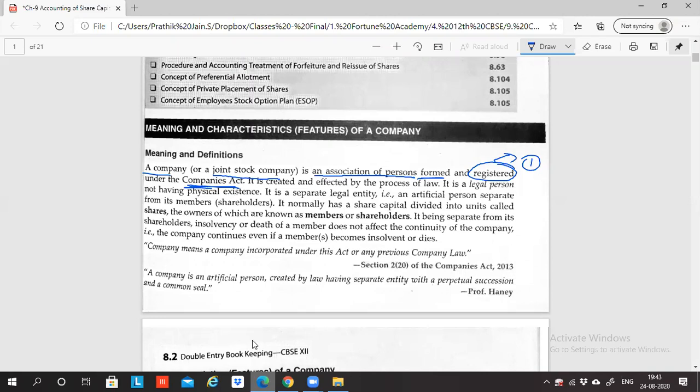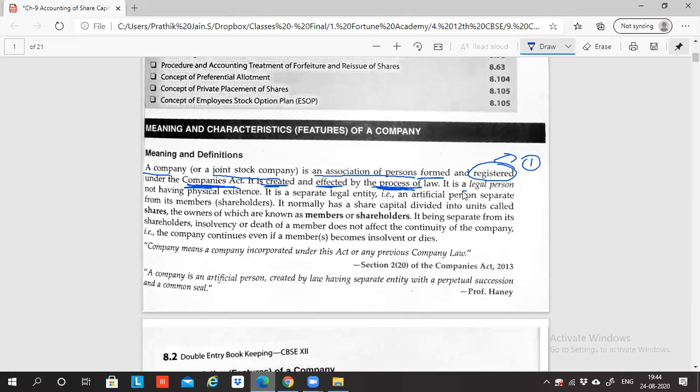So if you have any doubt in the formation of a company, in registration of the company, in maintaining the company, in following the various compliances of the company, the rule book you have to refer to is the Companies Act. Nobody else. You have to go nowhere. Just buy a Companies Act book, read it thoroughly, and you will be an expert in the Companies Act. A company is an association of persons formed and registered under the Companies Act. It is created and effected by the process of law. In the Companies Act book, the procedure is mentioned. By following that procedure, by law, the birth of the company takes place. So a company is created and effected by the process of law.